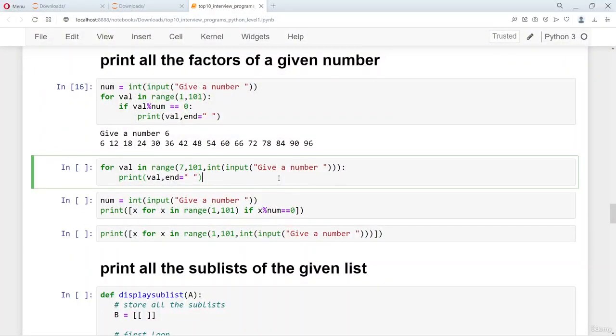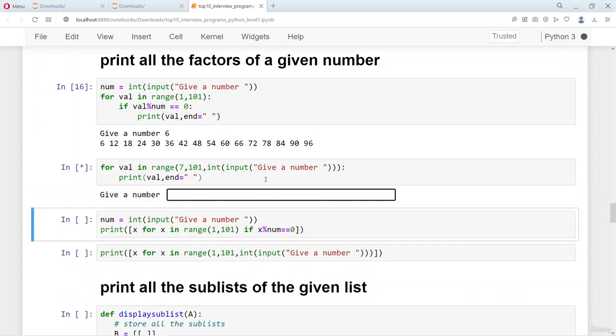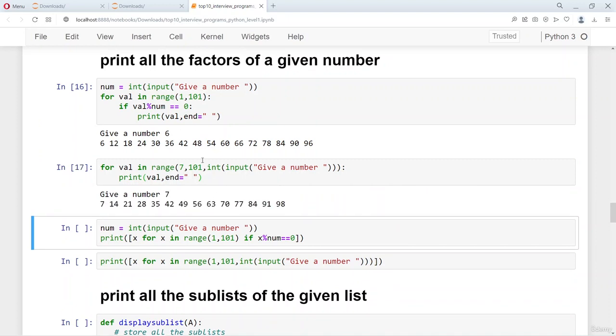Similarly, you can also write this program which starts from 7, and if you give a number 7, here we don't divide the number, but we just skip 7 numbers after printing the first 7.